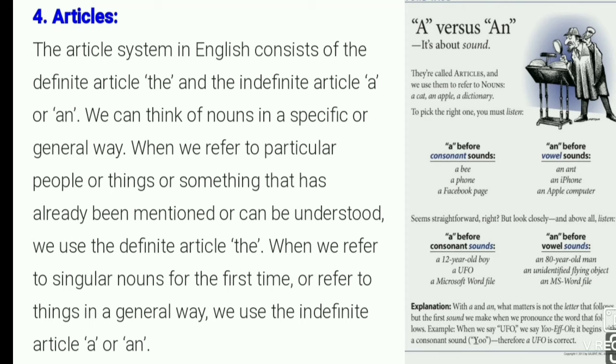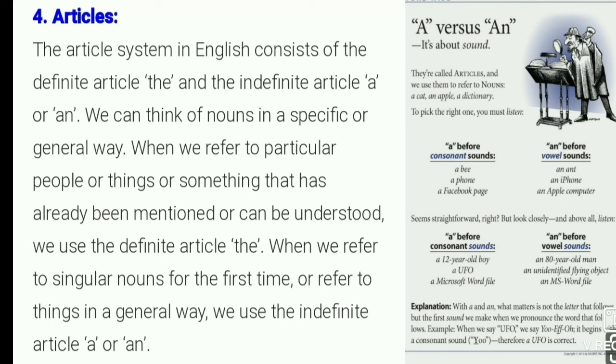The article in English grammar consists of the definite article the and the indefinite article a or an. It means that two types of articles are there. One is the definite article, the, and the indefinite article is a or an.